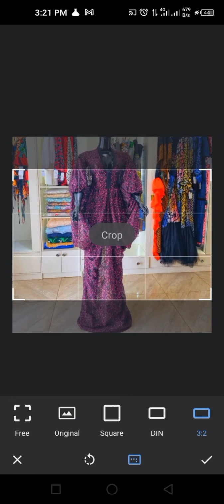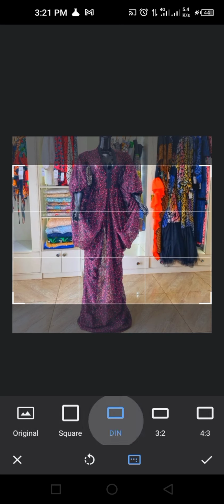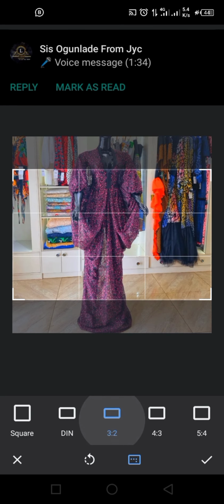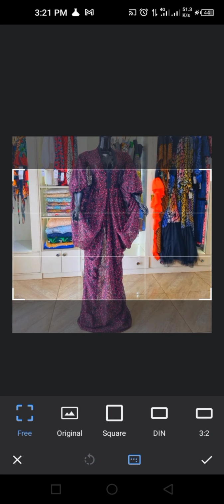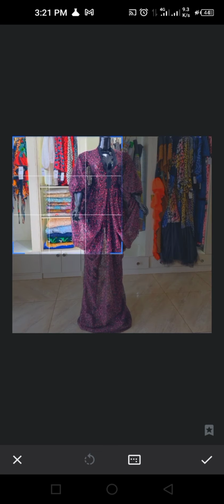Let's say crop. In case you want to crop the picture, here you see 3:2. This is DIN. This is 3:2. This is free. Usually when it is free, you can adjust it based on how you want it to be.